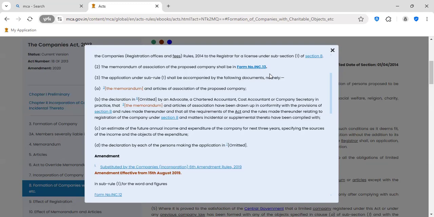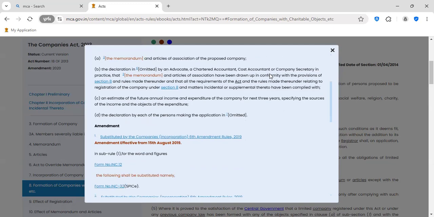The application under sub-rule 1 shall be accompanied by the following documents. While applying, the following documents are required: the memorandum and articles of association of the proposed company, and a declaration by an advocate, chartered accountant, cost accountant or company secretary in practice.